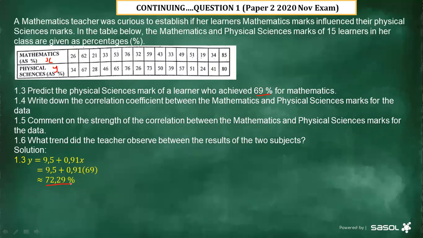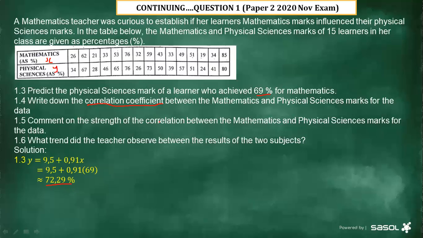And then 1.4: write down the correlation coefficient between the mathematics and physical science marks for the data. Remember the correlation coefficient, the value of R. Even this one, you don't have to stress yourself. Remember, you have everything in your calculator.